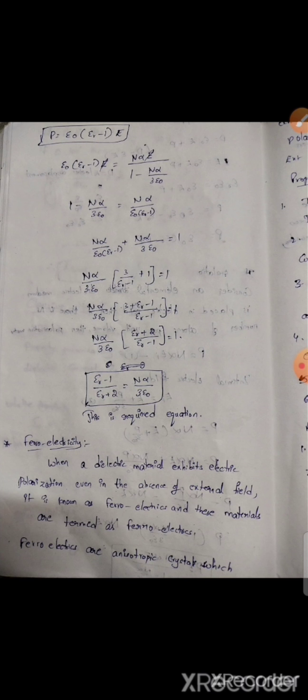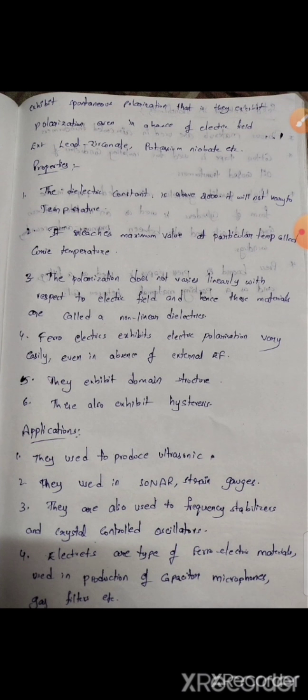Ferroelectricity. When a dielectric material exhibits electric polarization even in the absence of an external field, it is known as ferroelectric, and these materials are termed ferroelectrics. Ferroelectrics are anisotropic crystals which exhibit spontaneous polarization, that is, they exhibit polarization even in the absence of an external electric field. Examples: lead zinc chloride, potassium niobate, etc.